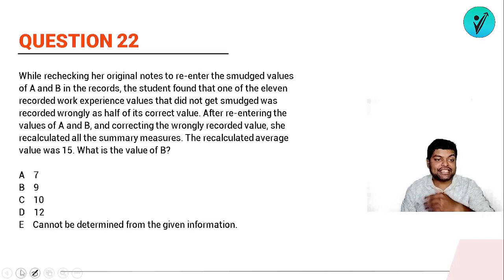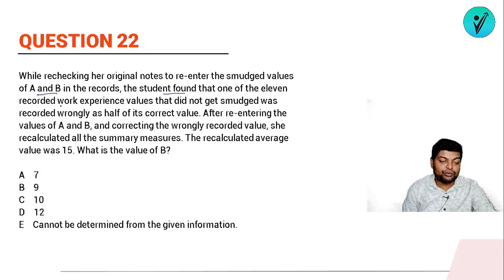Next, while rechecking her original notes to re-enter the smudged values of A and B in the records, the students found that one of the 11 recorded work experience values that did not get smudged was recorded wrongly. मतलब अभी इसके पास जो डेटा है उसमें से एक डेटा ऐसा था that was not recorded properly, it was recorded wrongly as half of its correct value. यानी उसमें जो भी चीज mentioned है, ठीक है, actually वो value नहीं है, उसका half mentioned है. For example अगर मान लो वहां पर उसका experience था 20, in that data it was mentioned as 10.